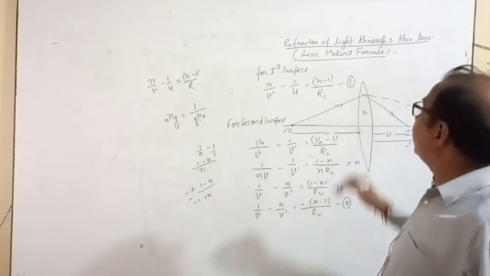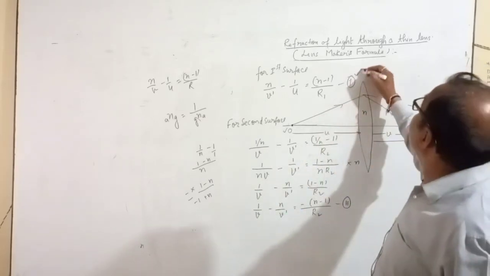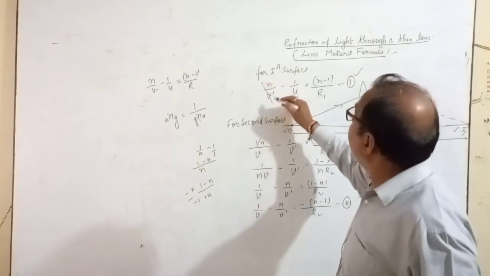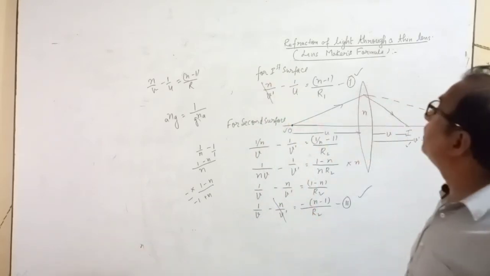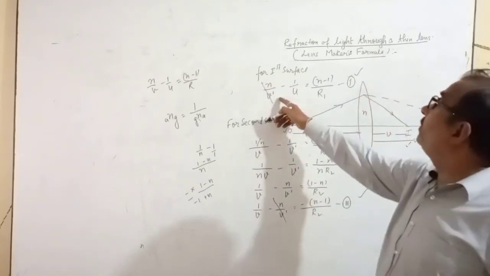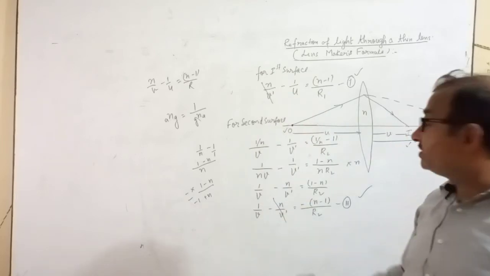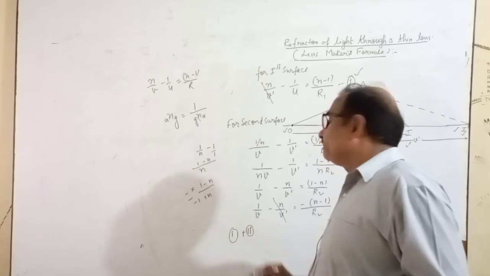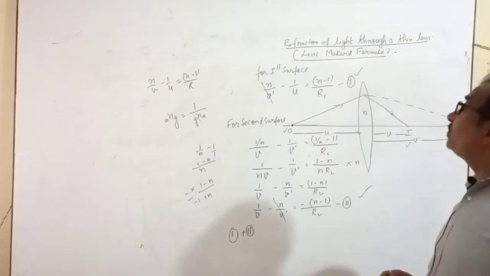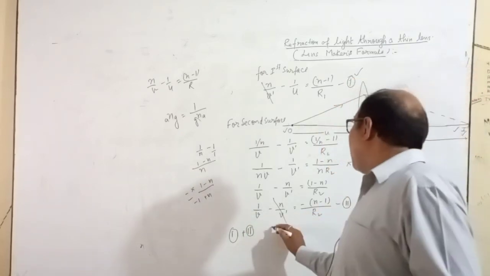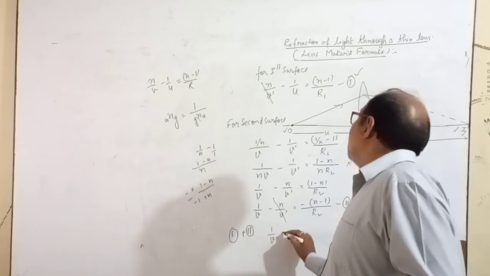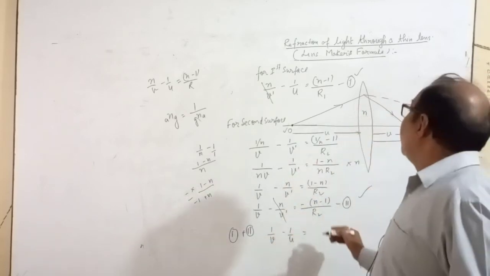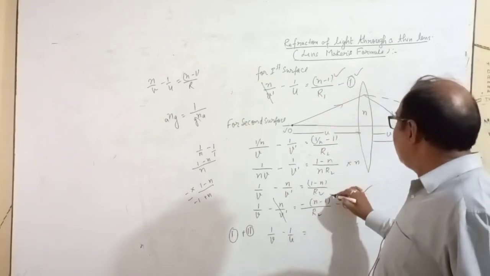Now adding first and second. This is your first equation, this is your second equation. When you add both of them, n upon b dash and n upon b dash, this is positive, this is negative, so they cancel. First plus second, it is cancelled. Now 1 upon v minus 1 upon u equals n minus 1 here, n minus 1 here.